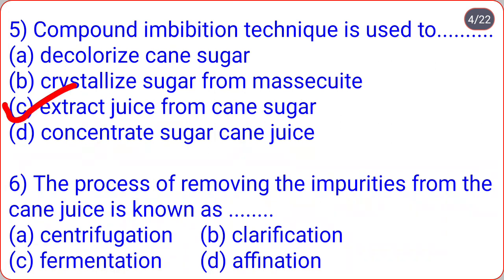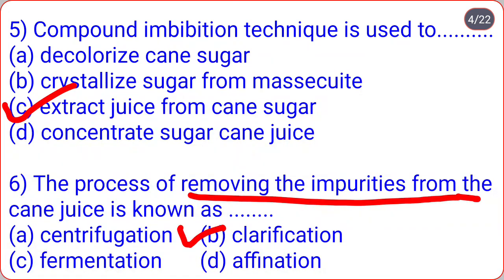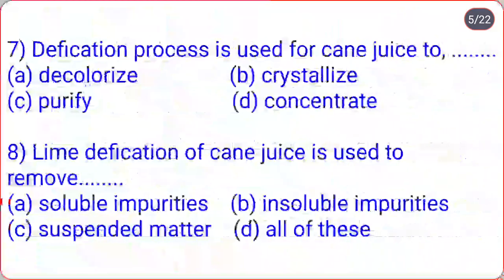The process of removing the impurities from the cane juice is known as centrifugation, clarification, fermentation, affination. So correct option is B, clarification. It is also known as defecation. The process of removing the impurities from the cane juice is known as clarification or defecation. Defecation process is used for cane juice to decolorize, crystallize, purify, concentrate. In last MCQ we saw that defecation means removal of impurities. So defecation process is used for cane juice to purify, that is option C.